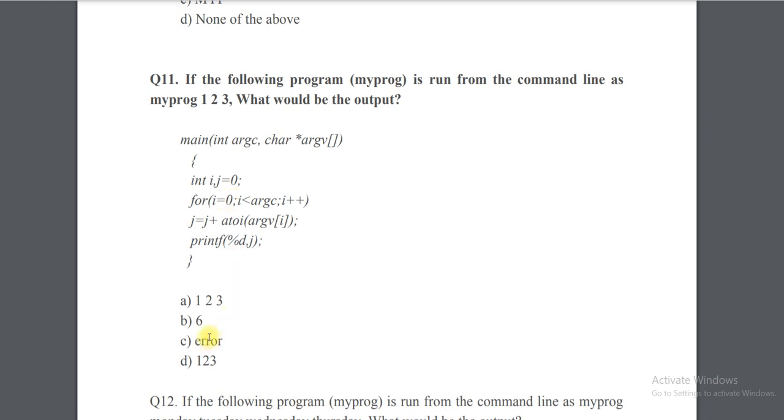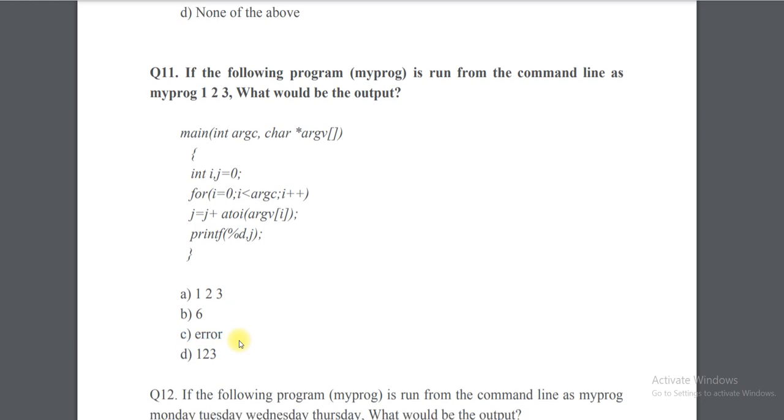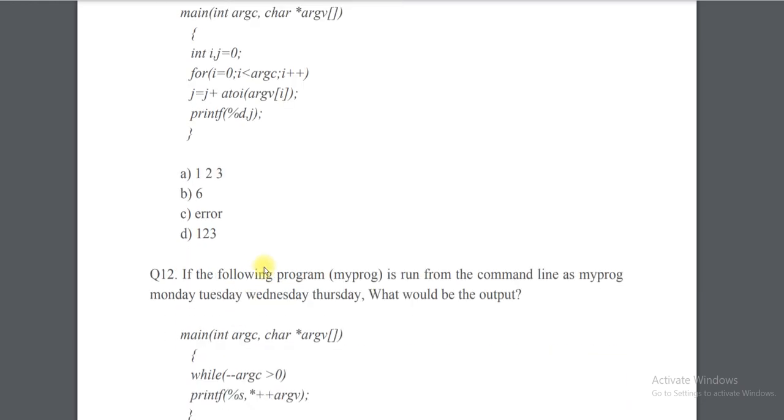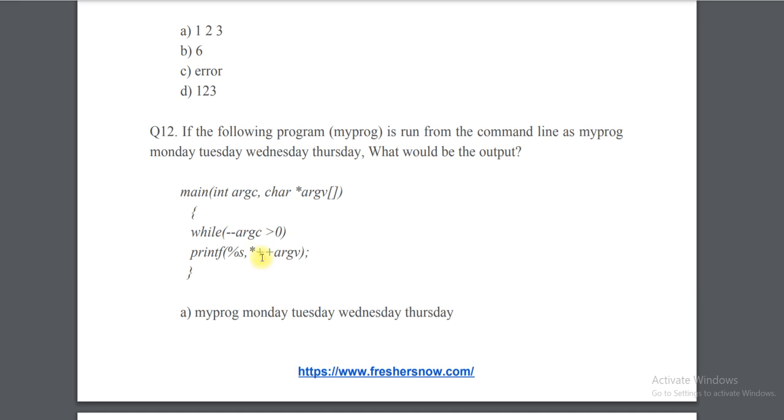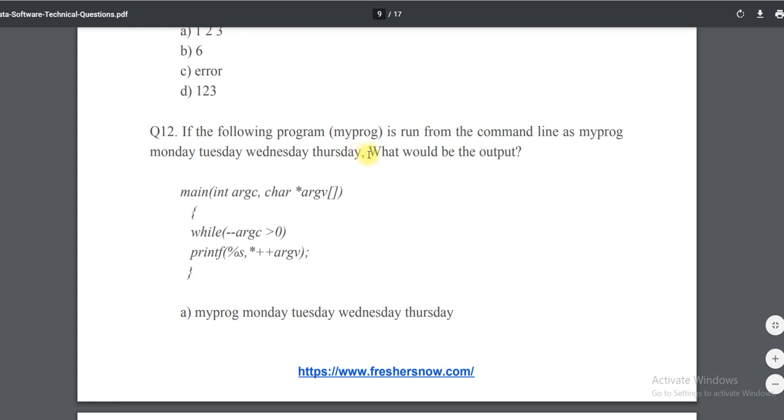So in this case the compiler will throw an error. Right. Coming to question number 12. If the following program is run from the command line, and my command line is myprog Monday, Tuesday, Wednesday, Thursday, what would be the output?